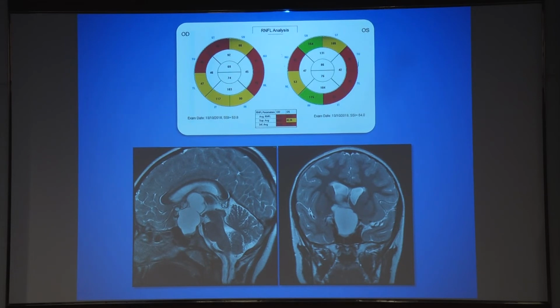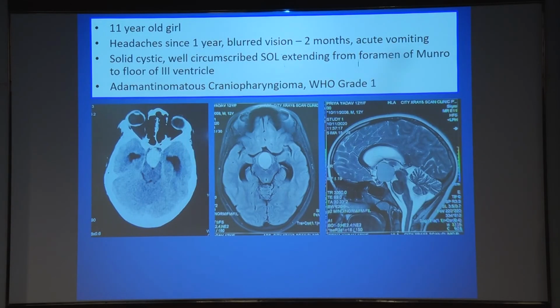So we referred to a neurosurgeon immediately, but obviously there is some degree of vision and RNFL loss already present. So the earlier the diagnosis, the more vision can be salvaged in these patients. This is a second child with almost a similar imaging pattern, but a completely different presentation.